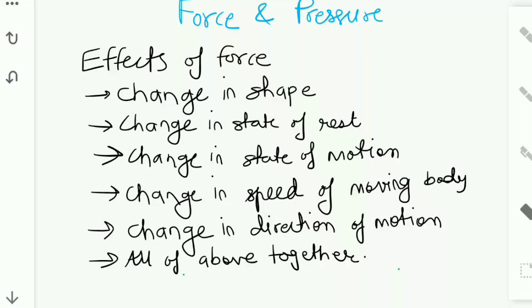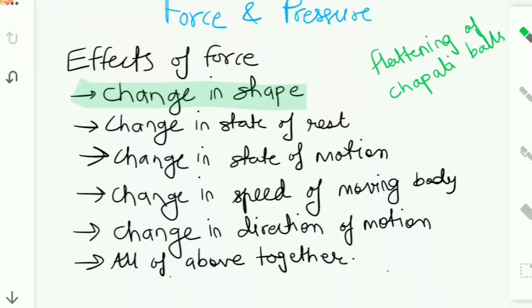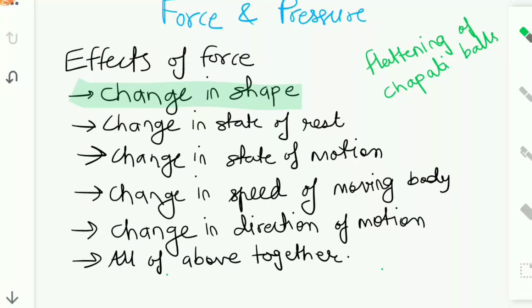Can you think of an example of change in shape of an object? Have you seen flattening of chapati balls? When a force is applied by the rolling pin, what happens? The round looking chapati ball is changed into a very thin disc, right?